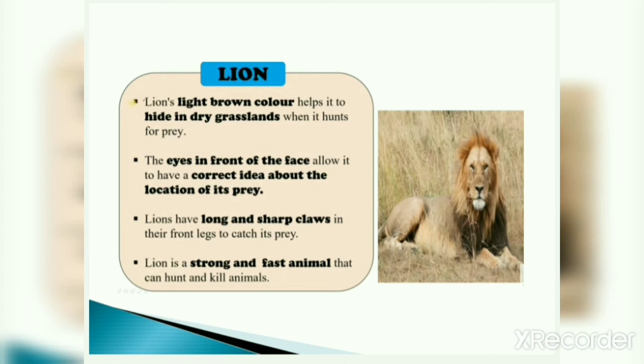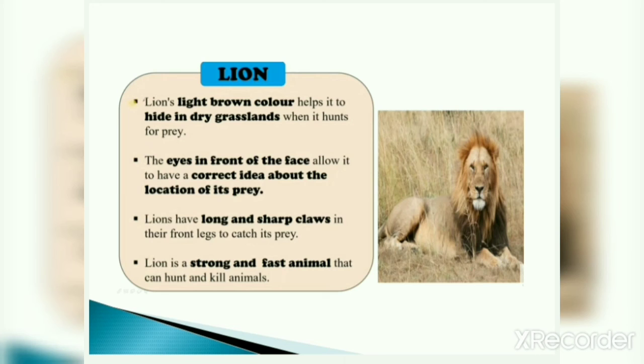And lions have eyes in front of the face. And these eyes help them to have a correct idea about the location of their prey from a long distance also. Lions have long and sharp claws in their front legs to catch their prey. Now, you must have seen a lion. So, you must observe the long and sharp claws of lions in their front legs, because they catch their prey with the help of these long and sharp claws.